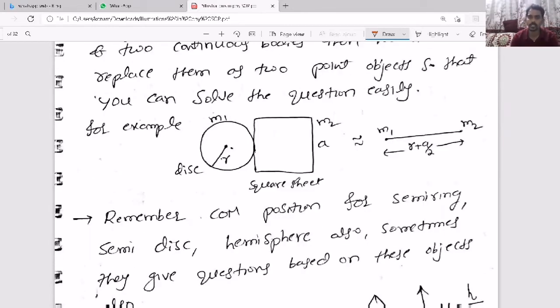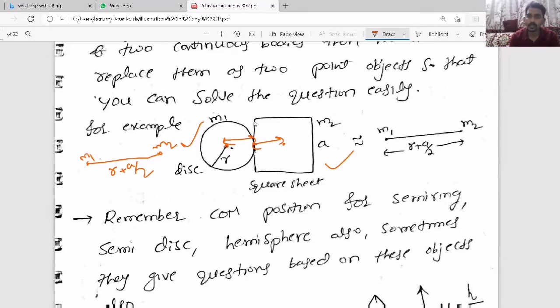One disc and one square sheet, both are kept in contact. Now what I can do is, as we know the disc's center of mass is at the center, I will replace this M1 with a point at the center. And the center of mass of the square sheet is at the center, so that M2 also I will replace with a point. Now the distance between them will become, this is R and this is A by 2, so R plus A by 2.